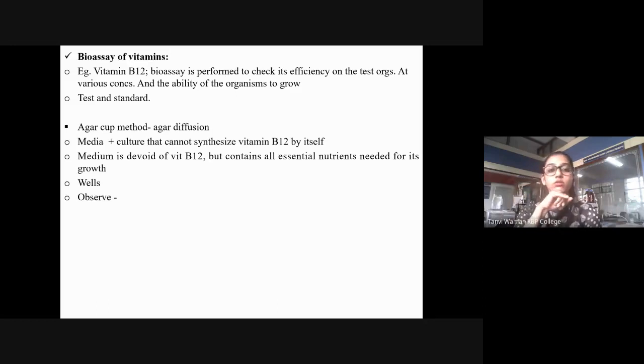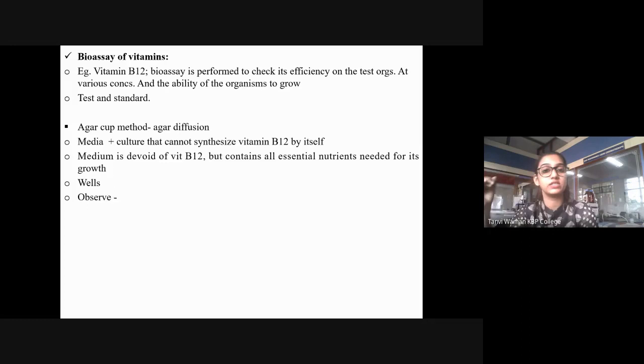So again, you're going to use a media and a culture. You're going to add your culture to the media, but the culture is the one that cannot synthesize vitamin B12 by itself. It's a very different strain of E. coli. If I'm not wrong, it is the 113 Davis strain, maybe. I'm not sure. When you do your practicals, it will be confirmed. So we're going to use that kind of strain or test organism which cannot synthesize vitamin B12 by itself. The medium is devoid of vitamin B12 but contains all the essential nutrients needed for its growth.